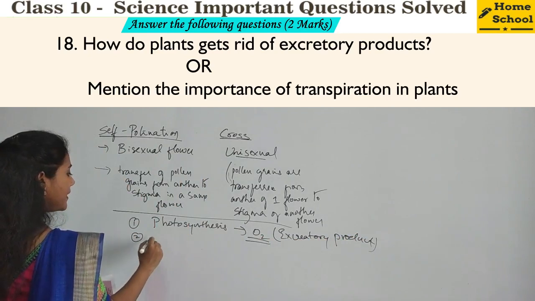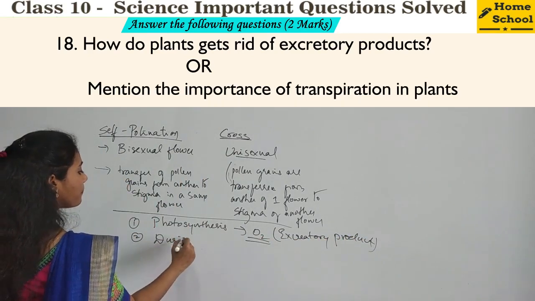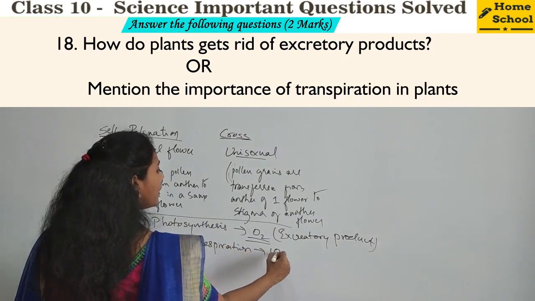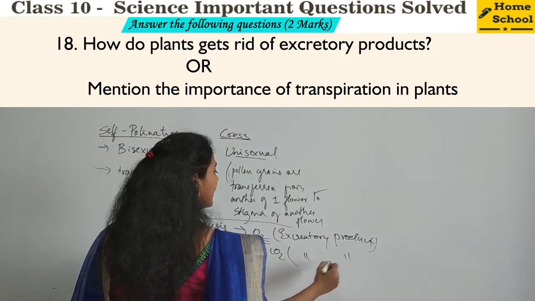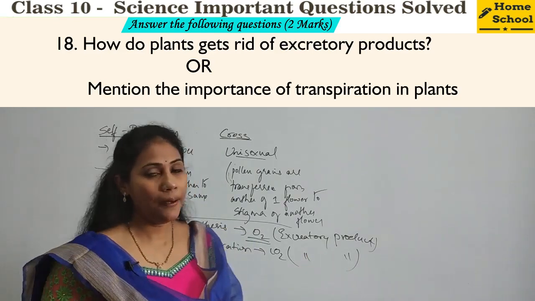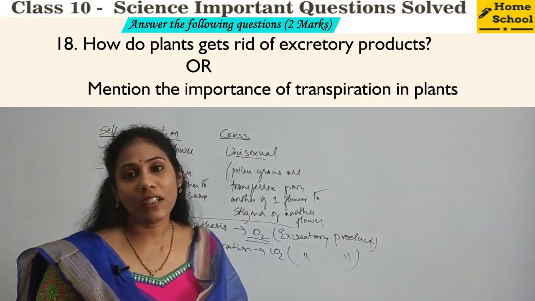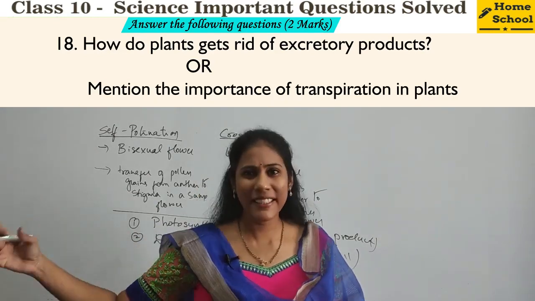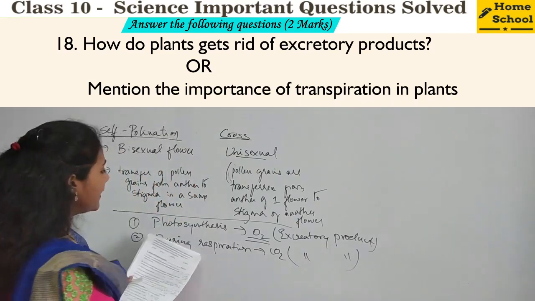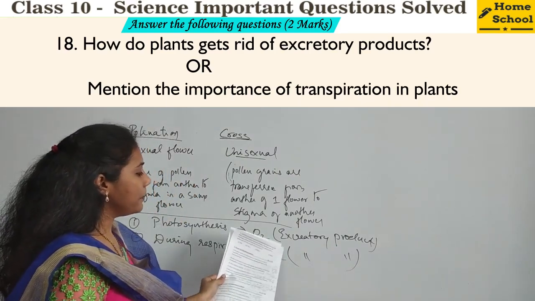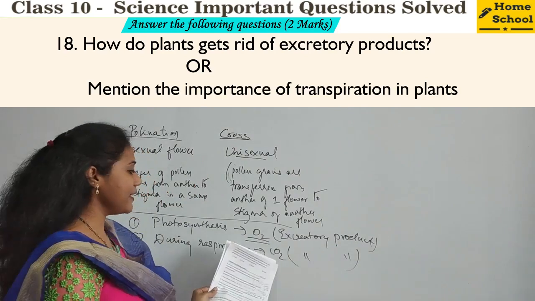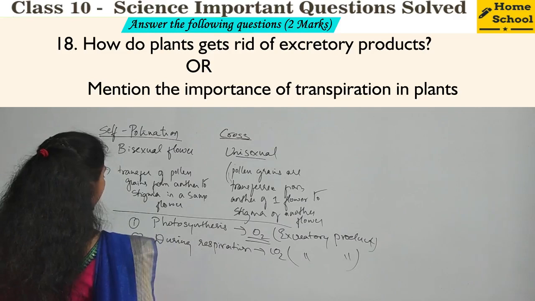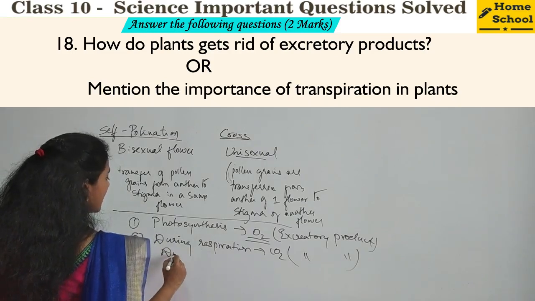And the second one is during respiration. During respiration, which is the byproduct? Carbon dioxide is the excretory product or byproduct that will come out from a plant. But that carbon dioxide is later used by the plant only for photosynthesis. That's another aspect. But definitely during respiration, what is the waste product or byproduct formed in the plant? That is carbon dioxide. So this comes out during respiration. Okay, and the third one is during transpiration.